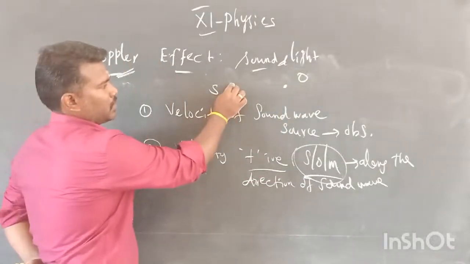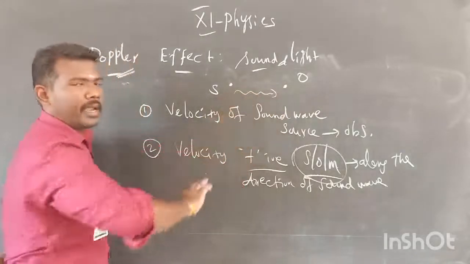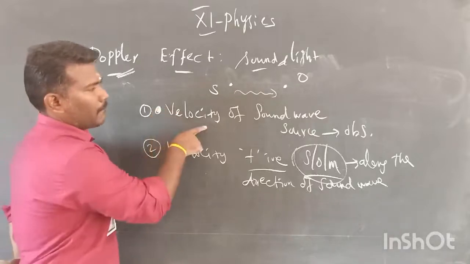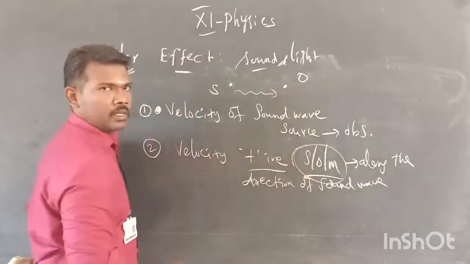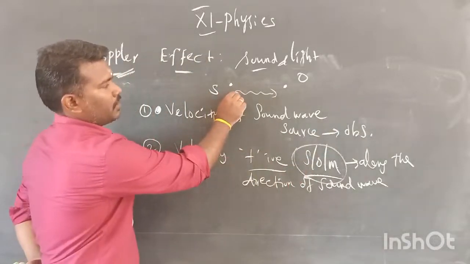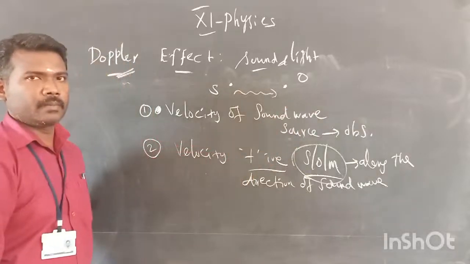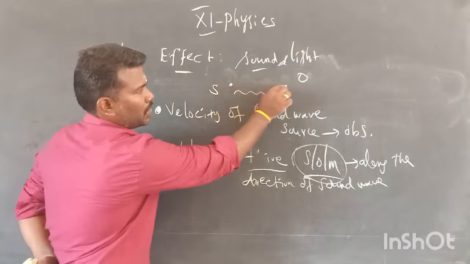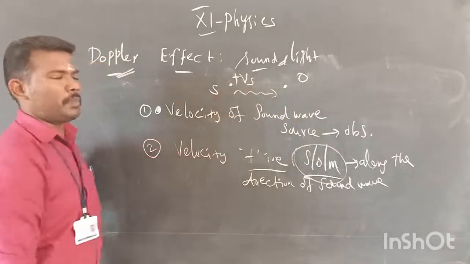If the source produces sound energy, the sound energy is moving towards the right hand, because as per the first condition, the sound wave is always moving from source to the observer. So if the source is moving towards the observer, the Vs value should be taken as positive.